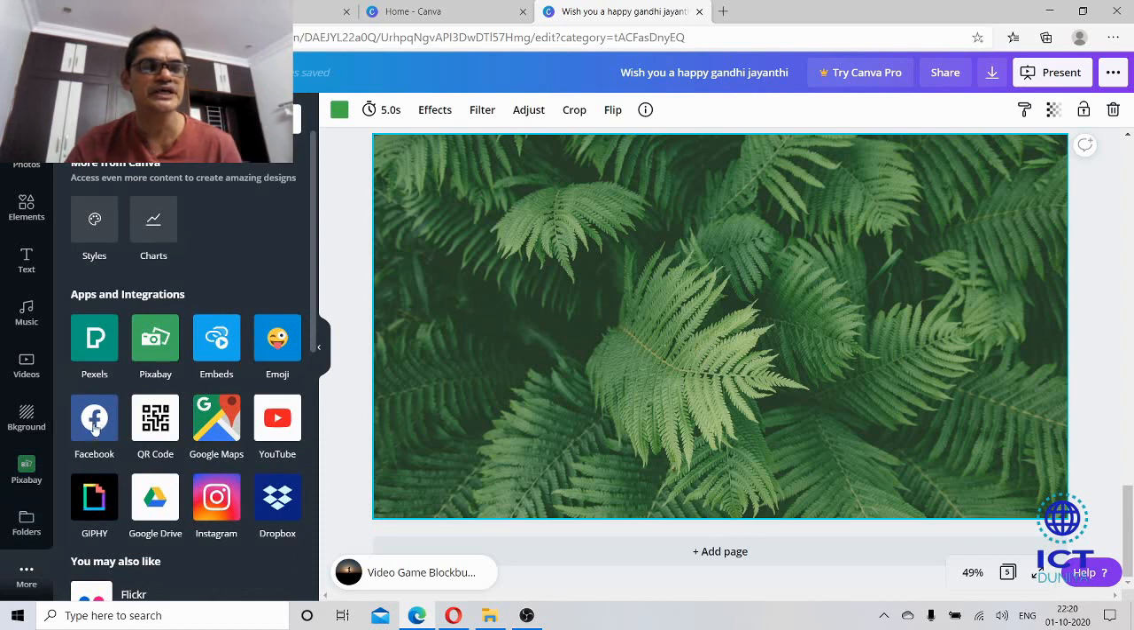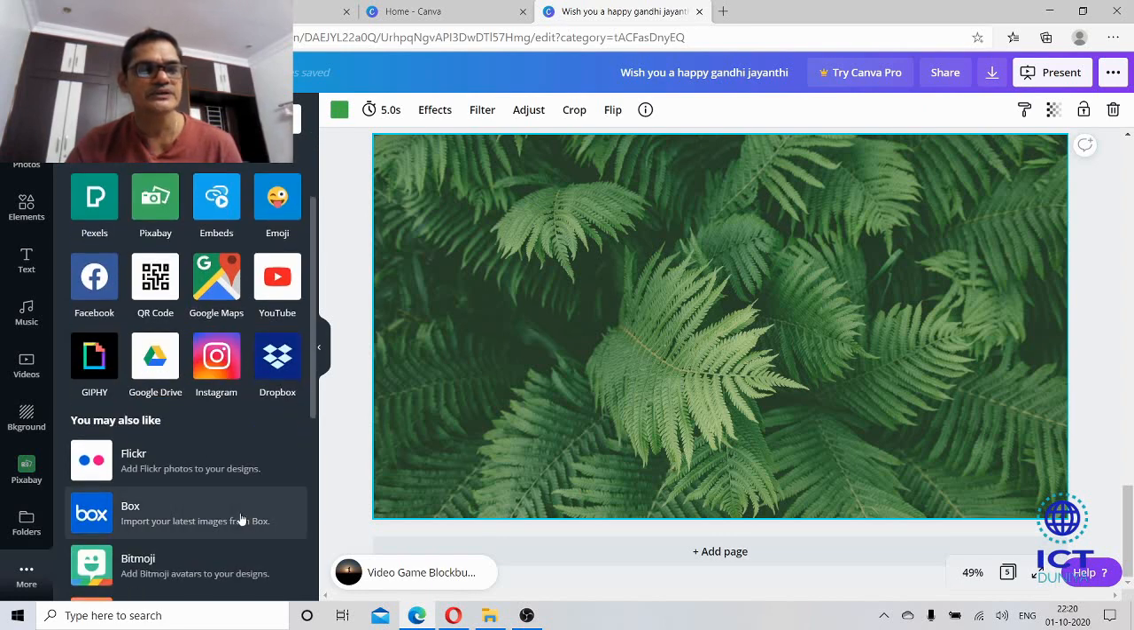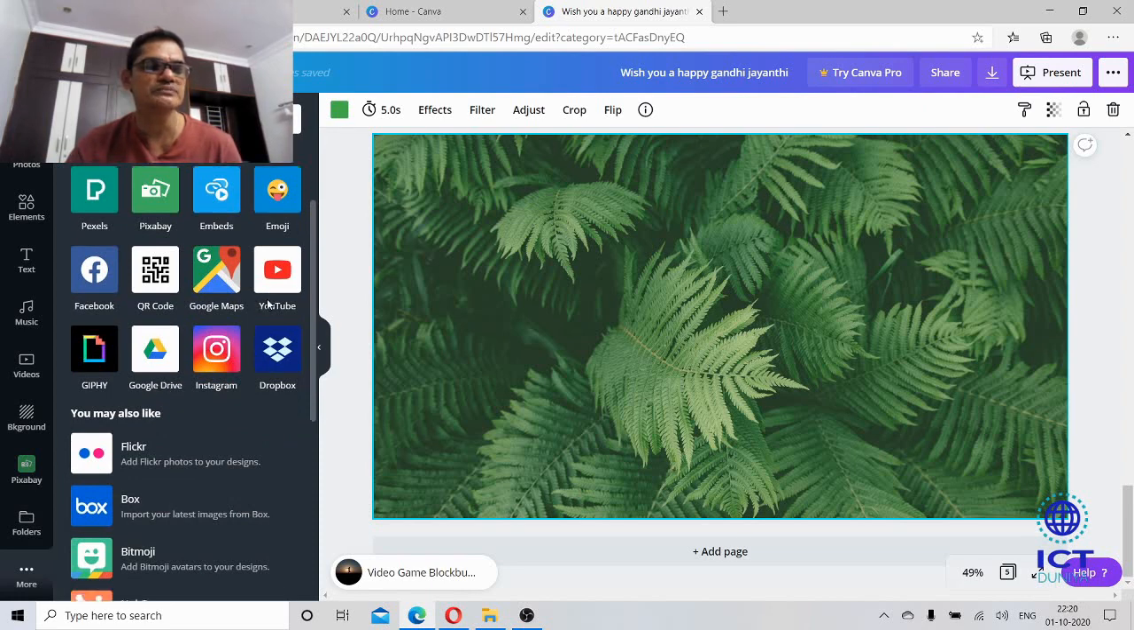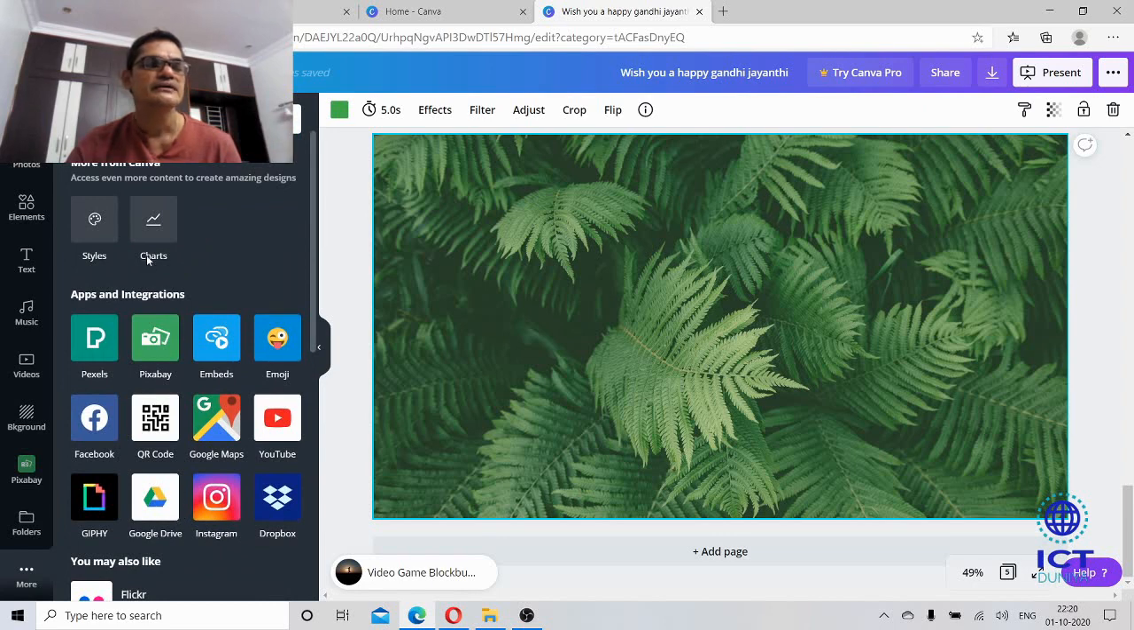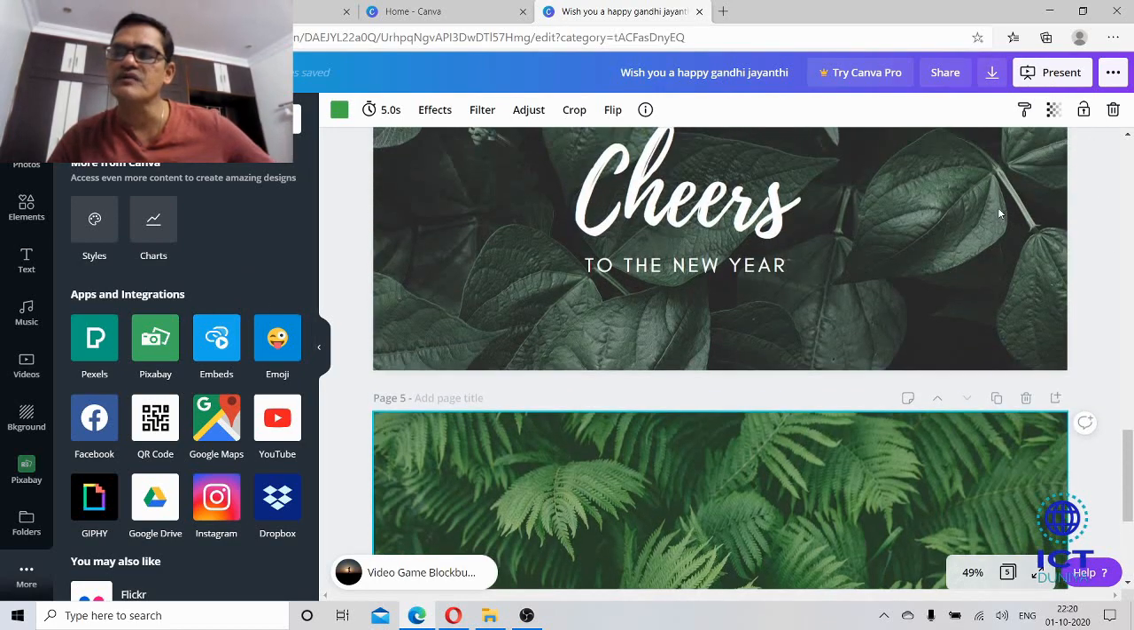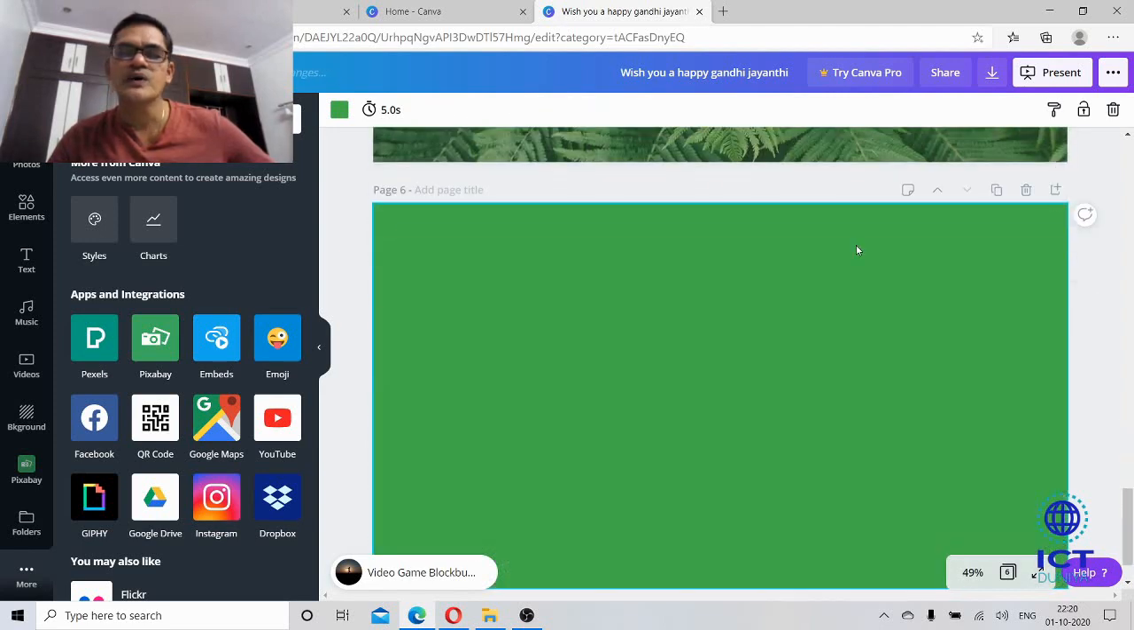Even if you want to share on Facebook, these are the social media. Google Maps, you can use Google Maps directly. You can copy from Instagram, Dropbox, Google Drive, YouTube, Flickr. These are all other social media. Even you can have access with all these social media and other useful apps. So this is all about Canva, and let me show you how to add the pictures.